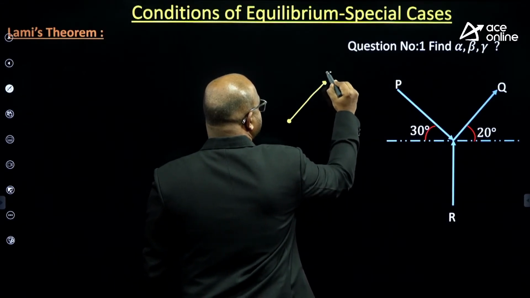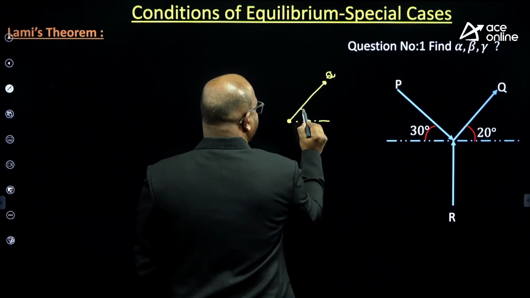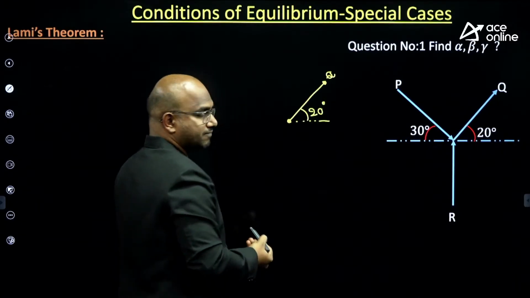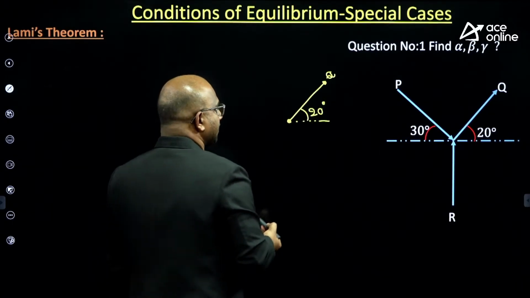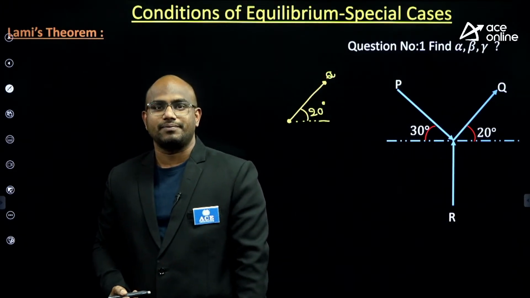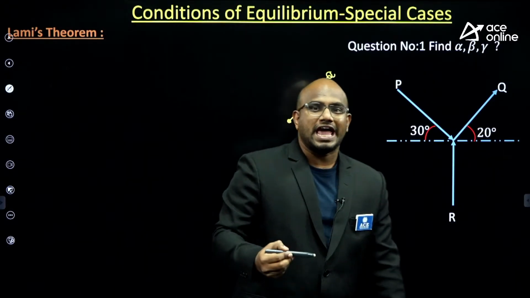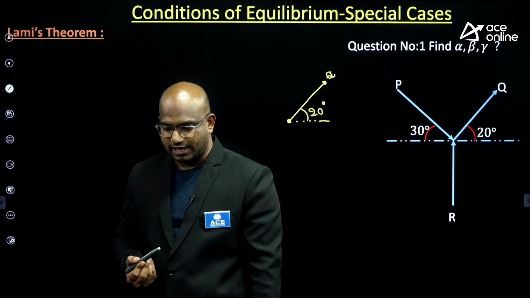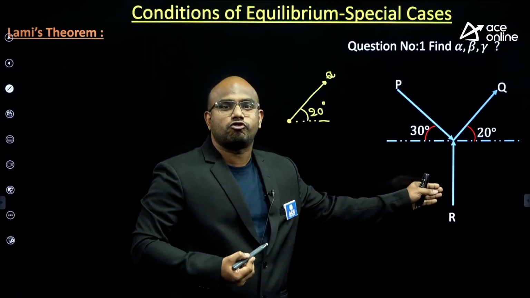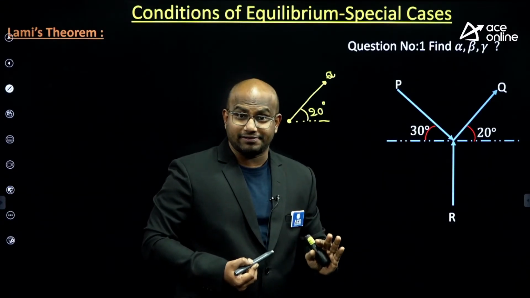Q is there, guys, which is making an angle of 20 degrees with respect to horizontal. Next I am having R, but R is coming inward, guys. What to do? As you know, transmissibility of force, I can transfer the force along its line of action, but the effect on the object will be the same. Yes or no?